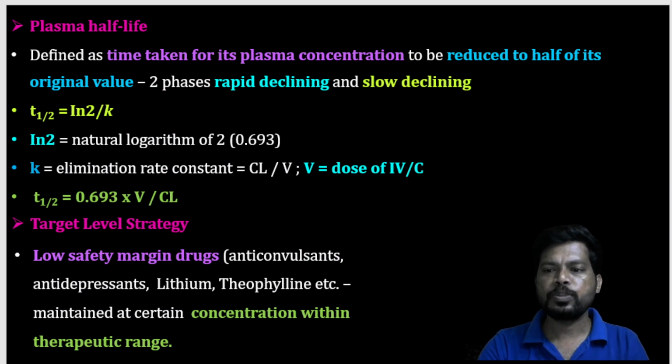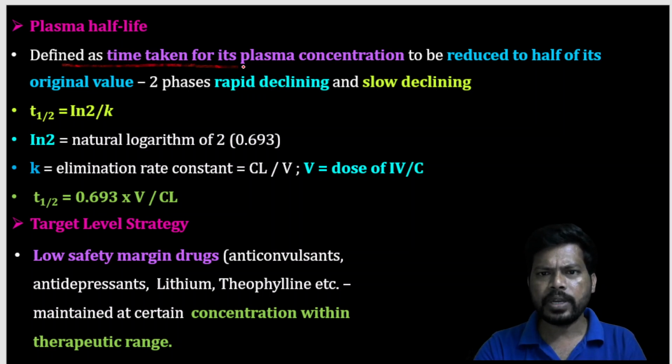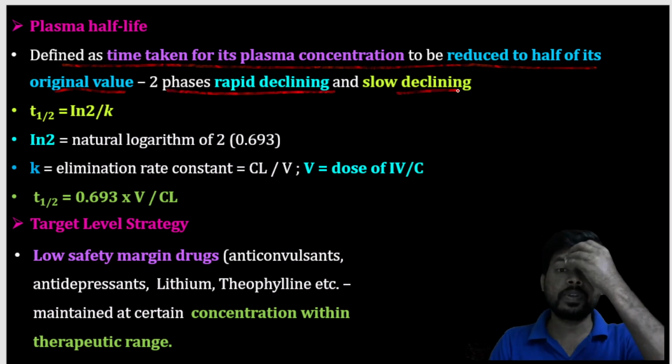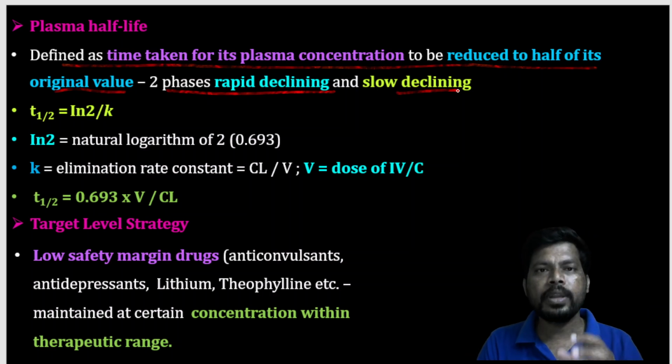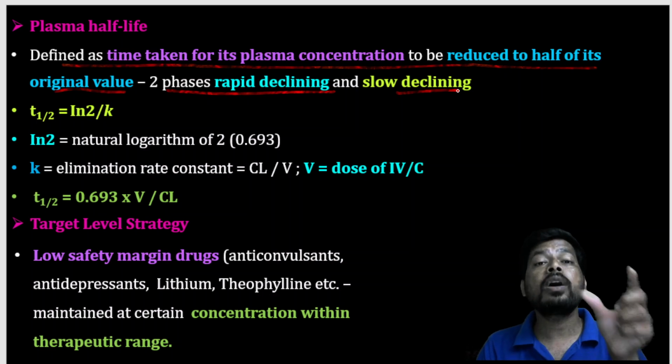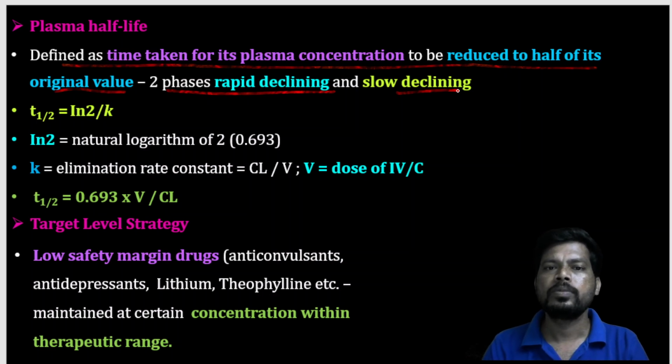Next, what is plasma half-life? It is defined as the time taken for the plasma concentration, that is, the drug, to be reduced to half of its original value. This occurs in two phases: a rapid declining phase and a slow declining phase.